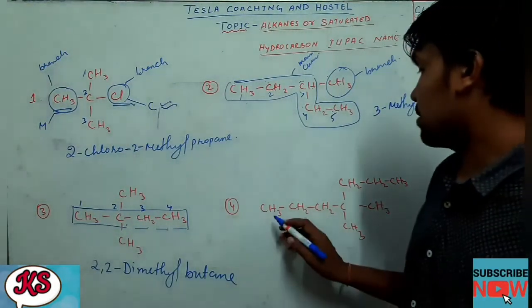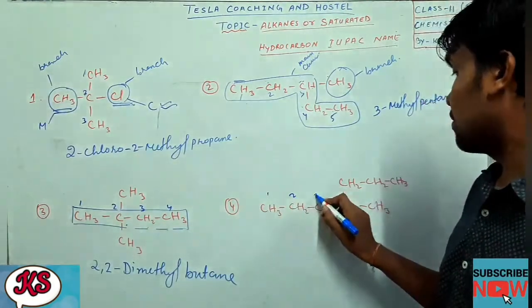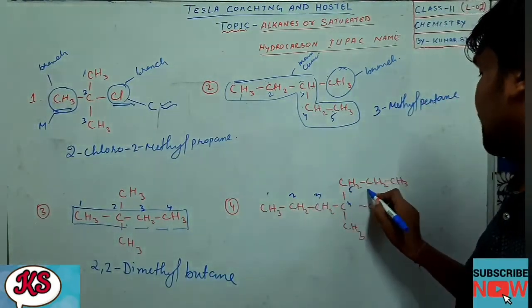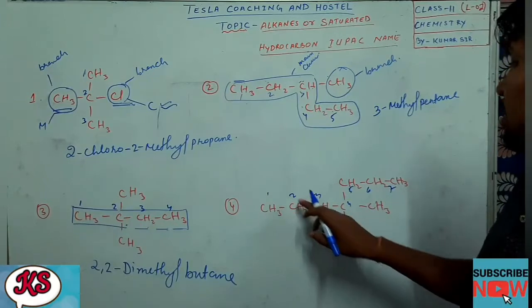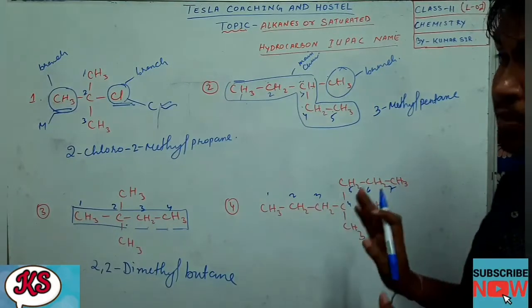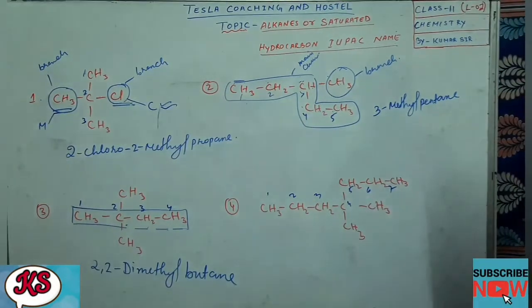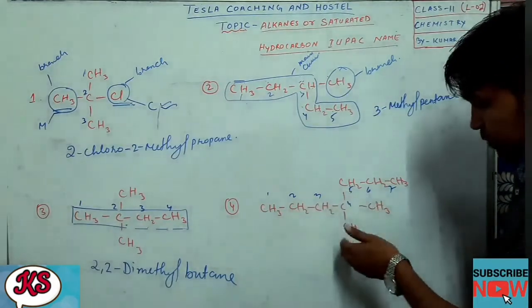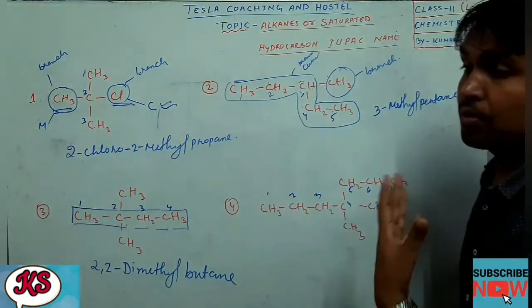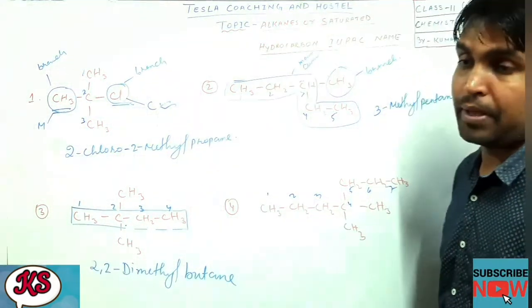Okay, in the last question you can see 1, 2, 3, 4, 5, 6, 7. This way if you go, you are getting the main chain, how many carbons? 7. If you come in this way, all the way you have to try which way you get the maximum carbon; that one will be the main chain.